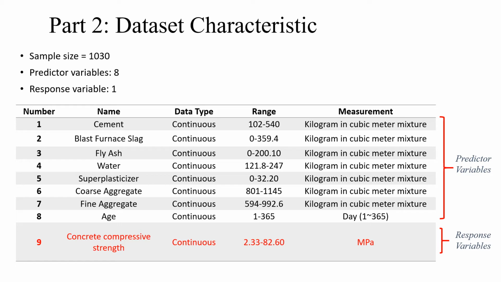I'm Hongyue Wu. I will be responsible for part 2 and part 3. Part 2 is about the dataset characteristics. Our sample size is 1030. We have 8 predictors and 1 response variable. They are all continuous.